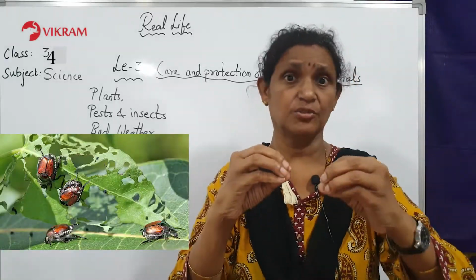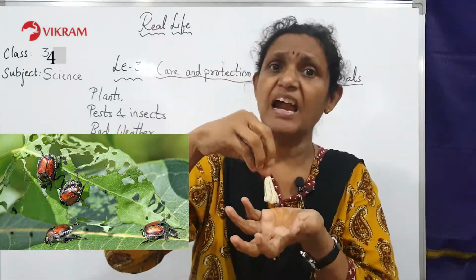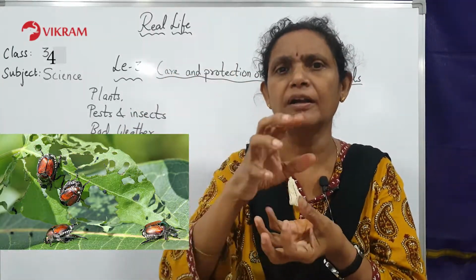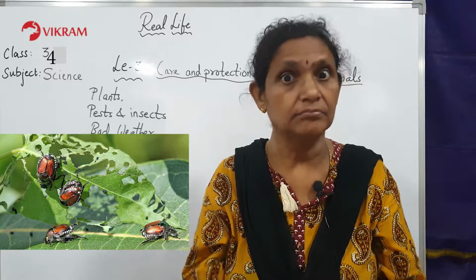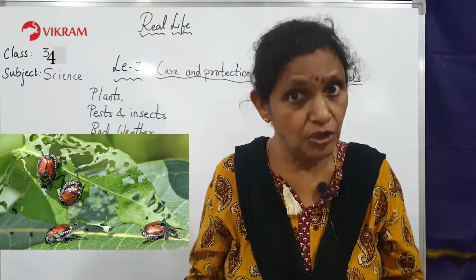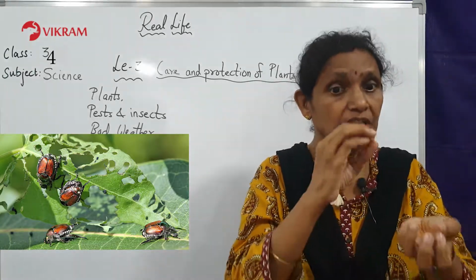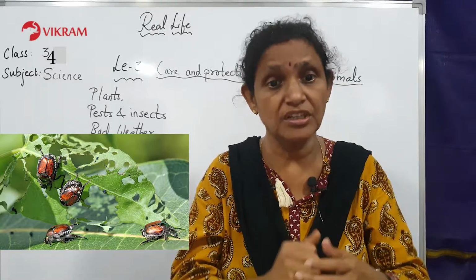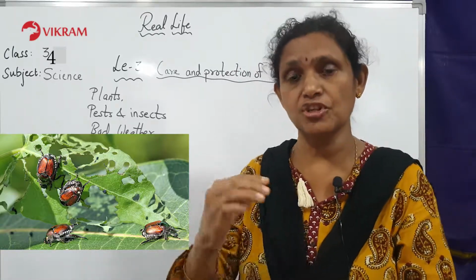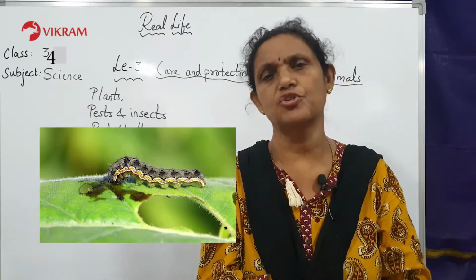When the plants are growing, there are some insects and some pests, as they are called. They will sit on the plant and start eating the fruit part or the flower part of the plant. Then you will not get fruits properly, meaning rice will not grow properly, and vegetables will not grow properly. You must have seen sometimes on TV that they show the pests eating so and so plants. You can see them. So you can see the picture which is provided for you.